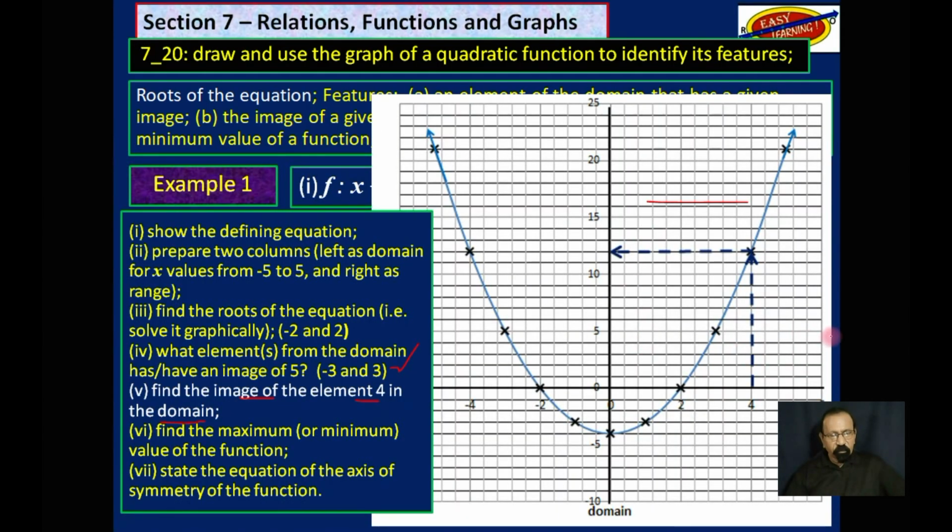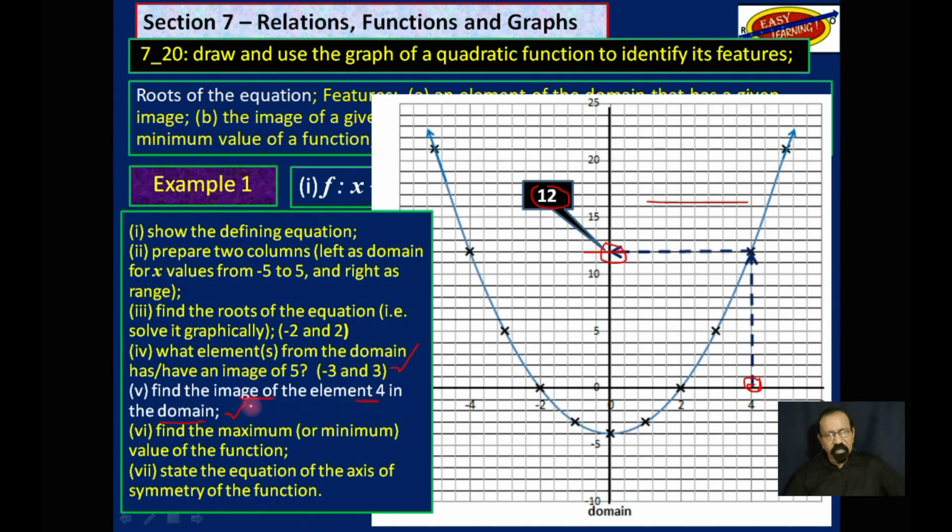So we begin at 4. We begin here now in the domain. Go up until you touch the graph and come across here. And we arrive at that point, which is 12. So the answer to this, find the image of the element 4 in the domain.